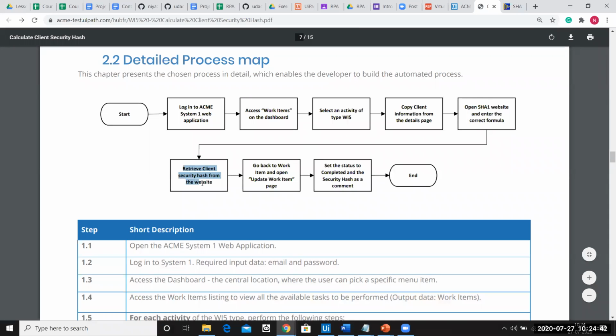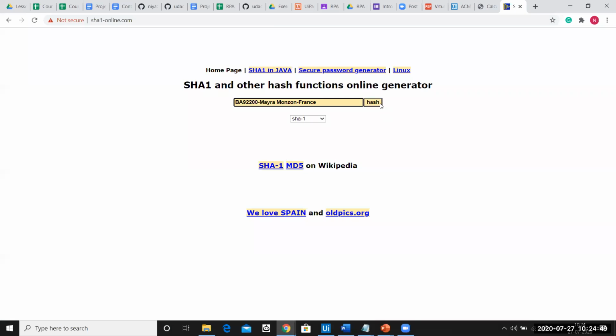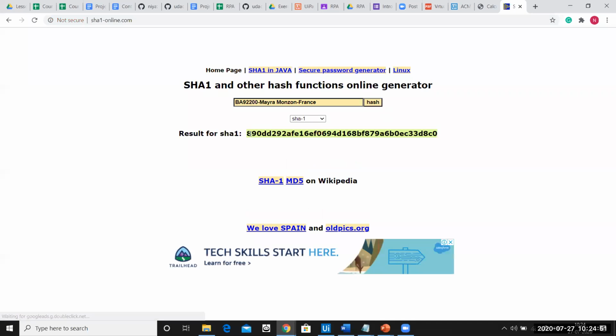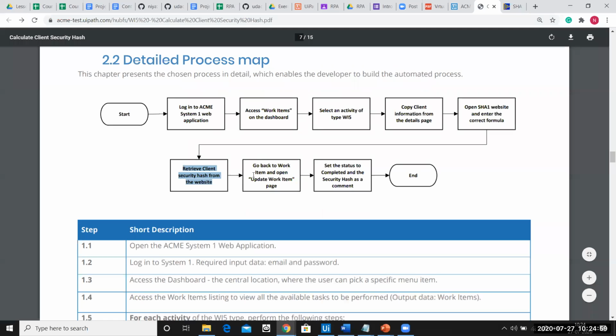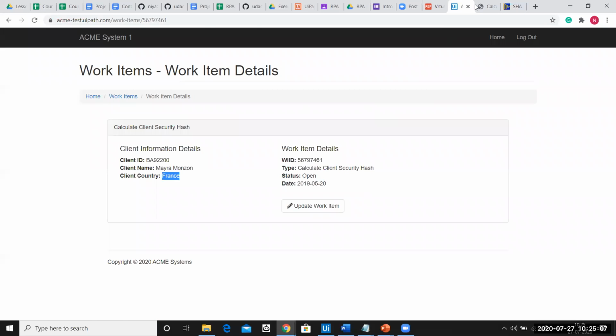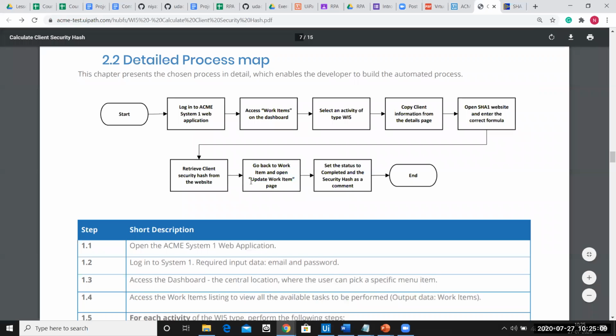The next thing is retrieve the client security hash code from the website. What you need to do is click on this button, and then this is the hash key that is generated. So it says retrieve this information, as in copy this information and then come back. What does it say now? It says go back to the work item page and open update work item. It says come back here and do what? Open the update work item page.